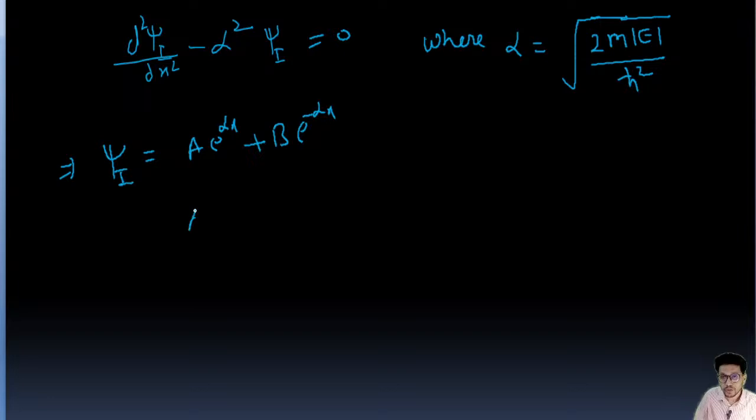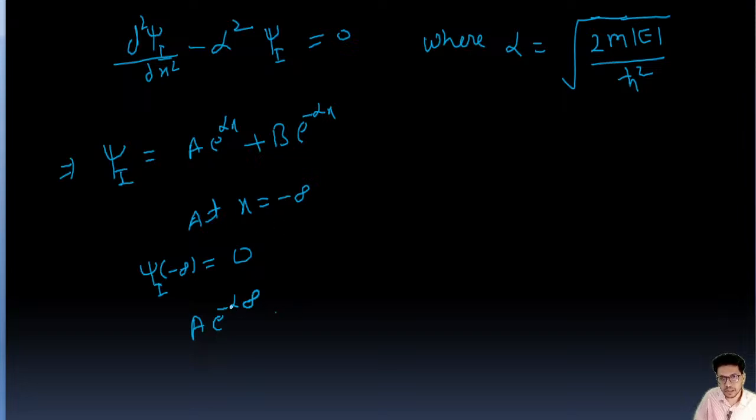Okay, so at x equal to minus infinity, psi 1 at minus infinity should be equal to 0. We will put the value. So this is going to be a e to the power minus alpha x, where x equals minus infinity, so minus alpha into minus infinity; minus minus plus.